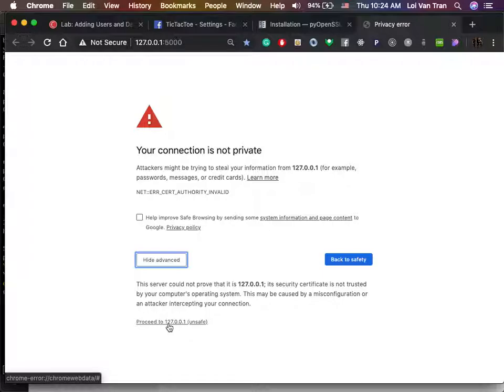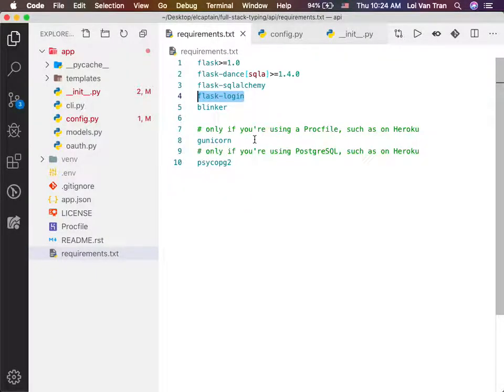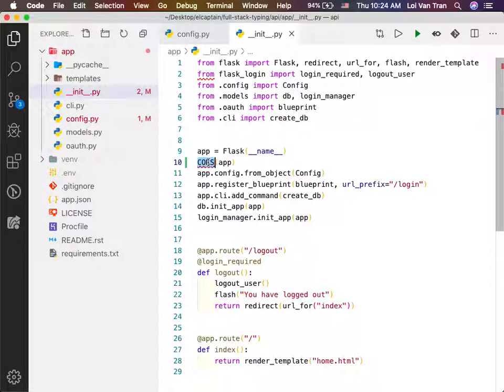But we know what to do. We don't need to be scared. All we gotta do is click this button below. Okay, so if I click it, I see that it says name CORS is not defined, and it's saying CORS app within our init.py, CORS is not defined. So what does that mean? We need to import it.